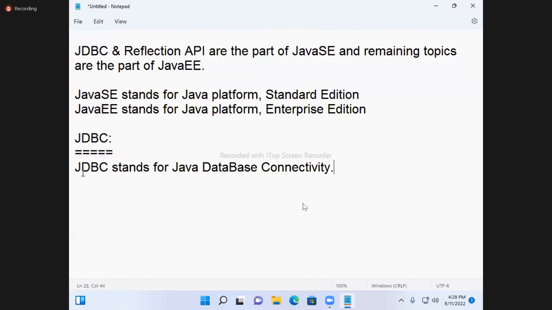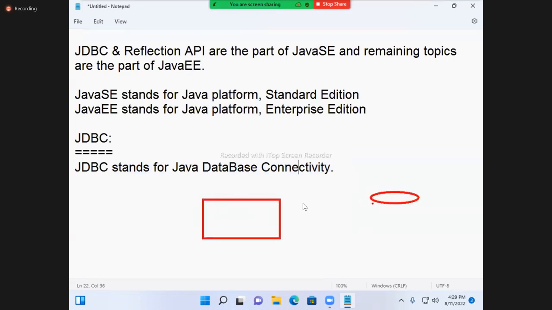So it is just a full form, not a definition. JDBC means Java Database Connectivity. So what we are going to do is connect one Java program with one database. That's what the name is, JDBC, Java Database Connectivity.